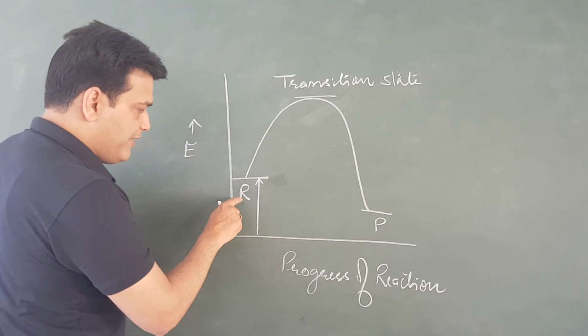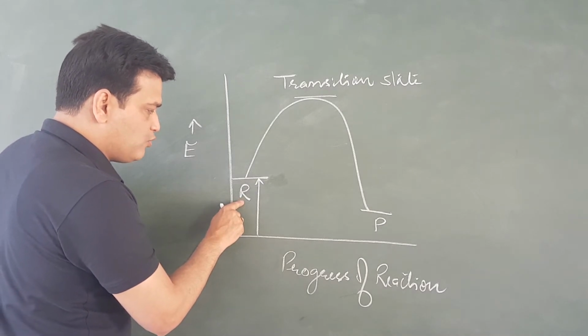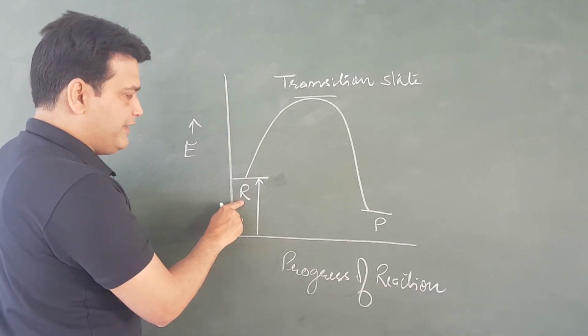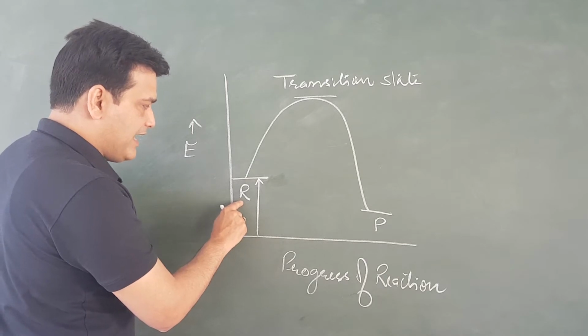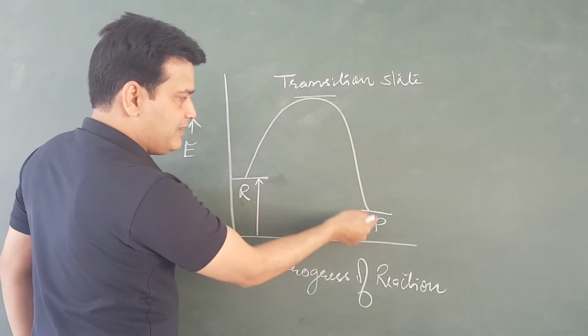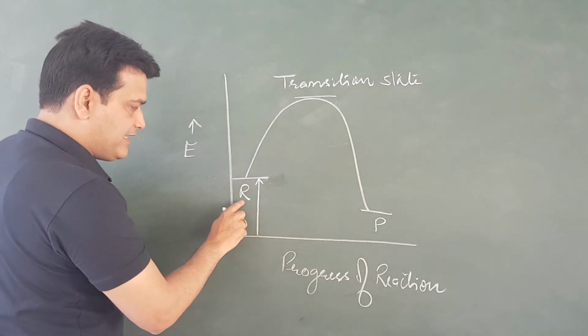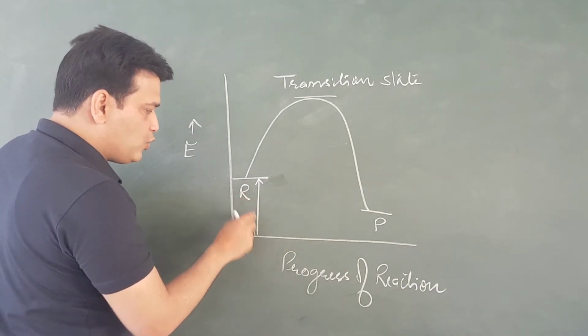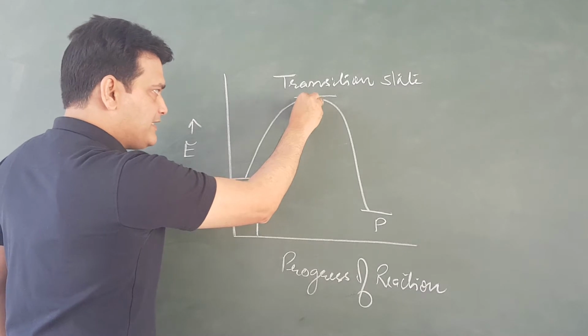But when a reactant has to convert themselves into products, then they have to go via this path. It means a reactant does not have this much energy.